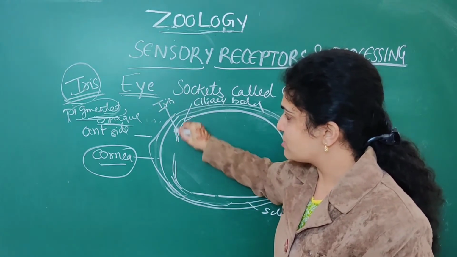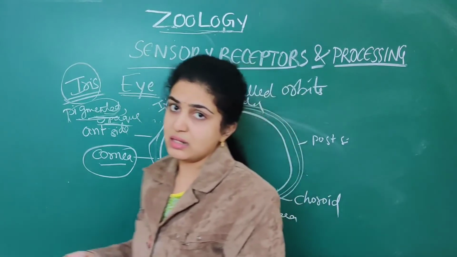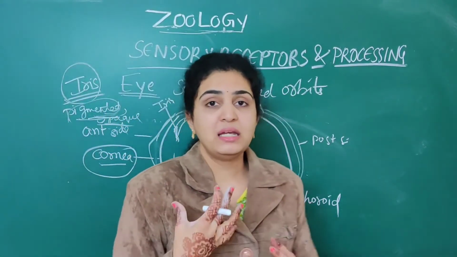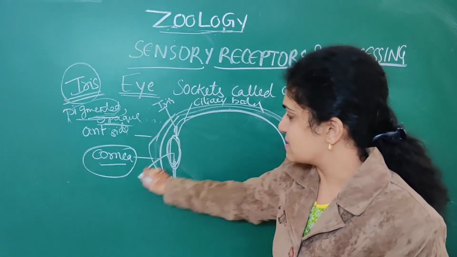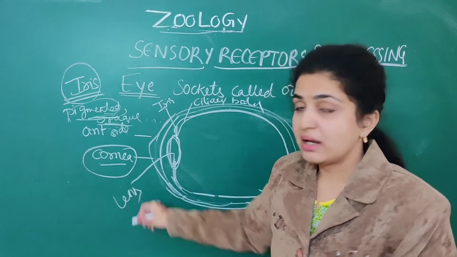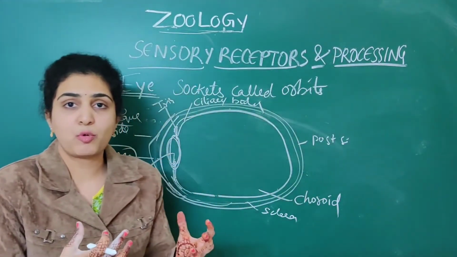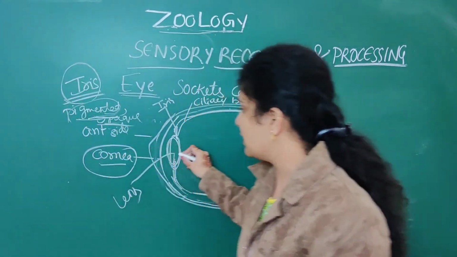Here the muzzle shaped structure that is present is called the iris. And what will this iris do? It will help in supporting the lens. Here the lens is present. The lens is supported by a muzzle shaped structure that is nothing but the iris.